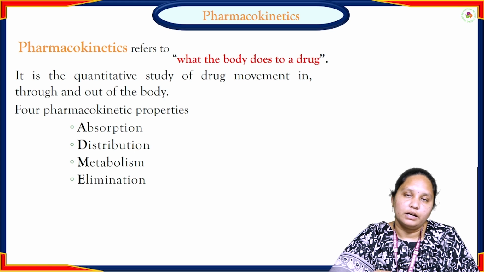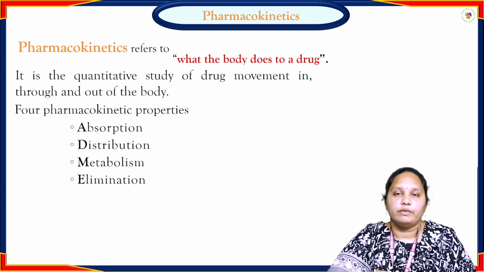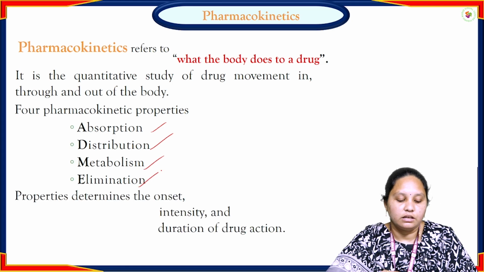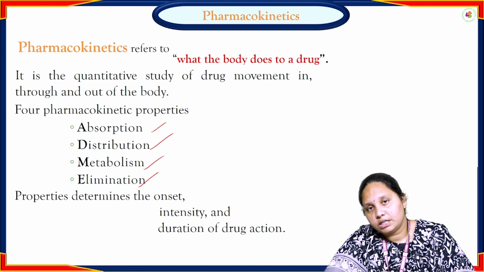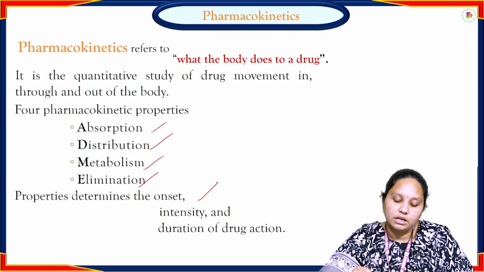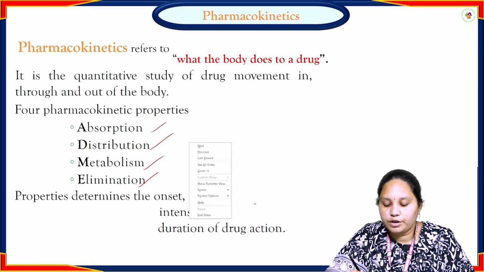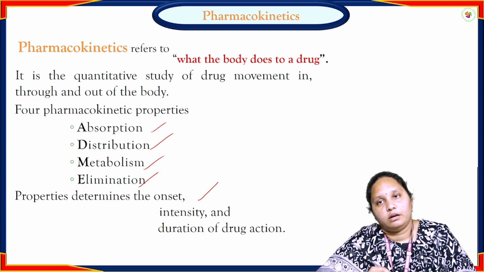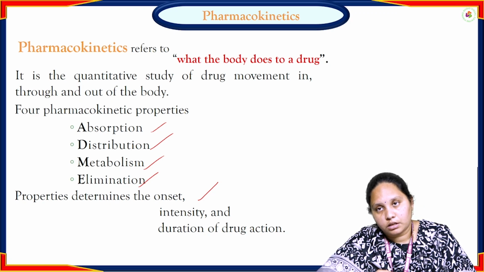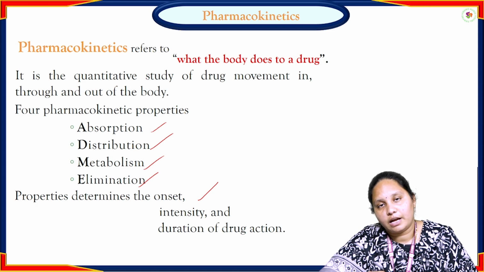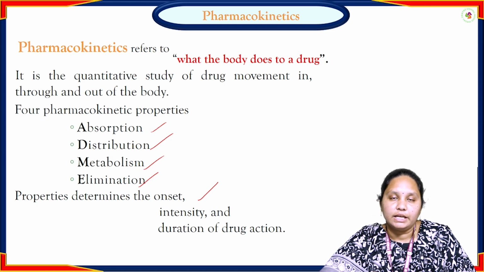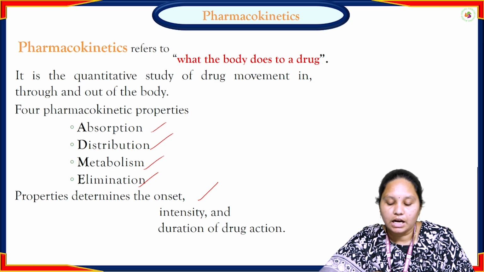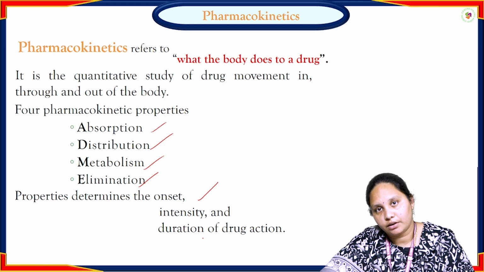For pharmacokinetic properties, it follows absorption, distribution, metabolism and excretion. These four properties determine the onset of action of the particular drug, the intensity of the drug, and the duration of action. Onset of action means after the drug molecule enters the body and gets absorbed, how much time it takes to show its pharmacological activity. Intensity is how much pharmacological activity it shows, and duration of action is how long it shows its effect.